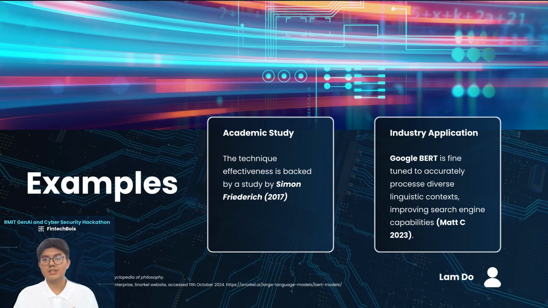This technique has been researched and applied in both academic and industry fields. Its effectiveness is backed by a study from 2017, which showed that fine-tuning can significantly increase model accuracy and relevance for niche applications without overfitting. A key example of fine-tuning in industry is BERT, designed to enhance natural language understanding. Fine-tuned across multiple languages, BERT accurately processes diverse linguistic contexts and becomes a multilingual tool, and that improves search engine capability.